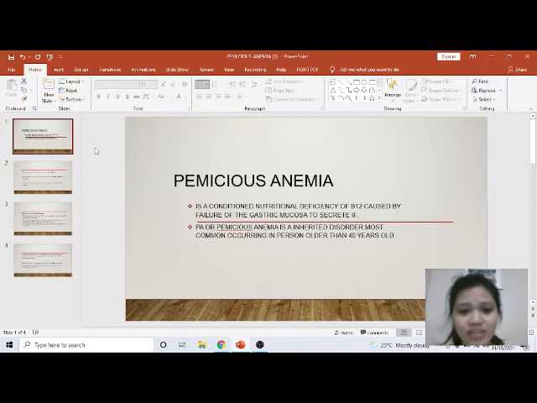Pernicious anemia is a nutritional deficiency of B12 caused by failure of the gastric mucosa to secrete IF. Pernicious anemia is also an inherited disorder, most commonly occurring in a person older than 40 years old.